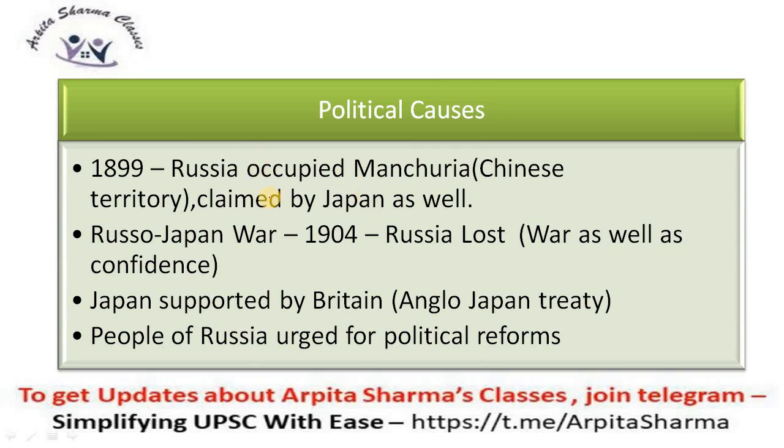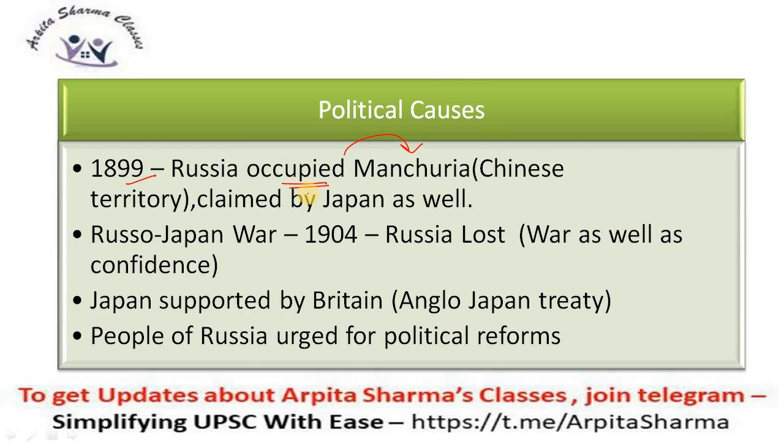Then there were other political causes, like in 1899, when Russia occupied Manchuria. I have already told you that Tsar Nicholas II was using the policy of jingoism. So what did Russia do in 1899? Russia occupied Manchuria, which was a Chinese territory. Now you must be wondering, how can Russia acquire Chinese territory? In today's scenario, China is one of the most powerful nations, right? So how could Russia acquire Manchuria?